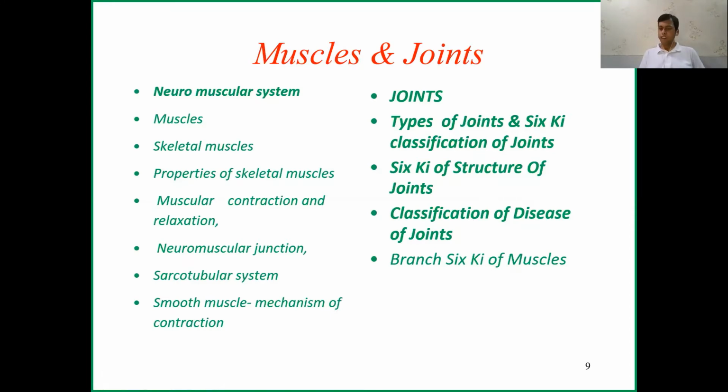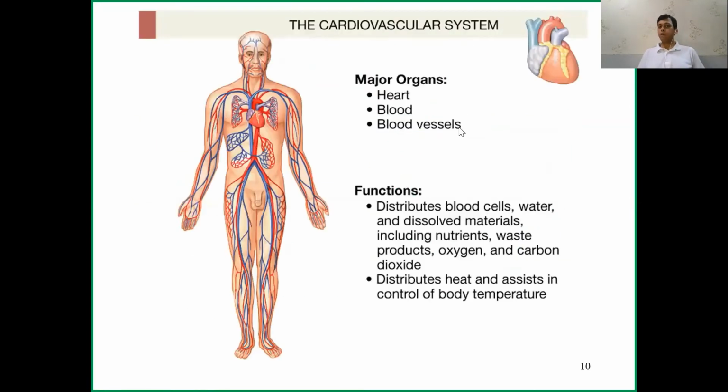Okay, and then I will divide the next section. We will talk about the liver, the structural division of the liver and the functional division, the structure and function of the gallbladder, and the diseases of the liver and gallbladder. All these things we'll discuss in pathology. And about the heart, how the heart is functioning, the cardiac cycle, the blood, details about blood, the function of blood vessels, the distribution of oxygen, the release of carbon dioxide, and how it controls the body temperature. All this we are going to discuss in this course.